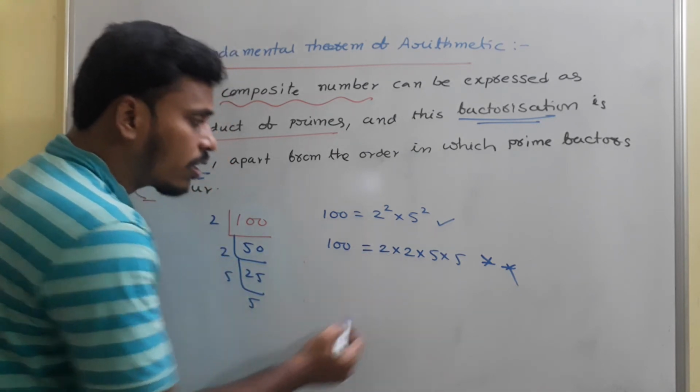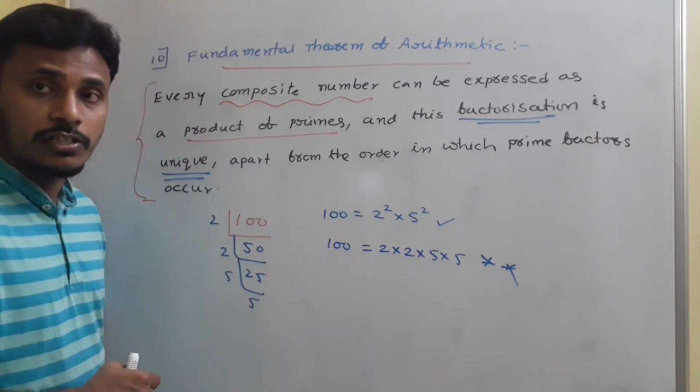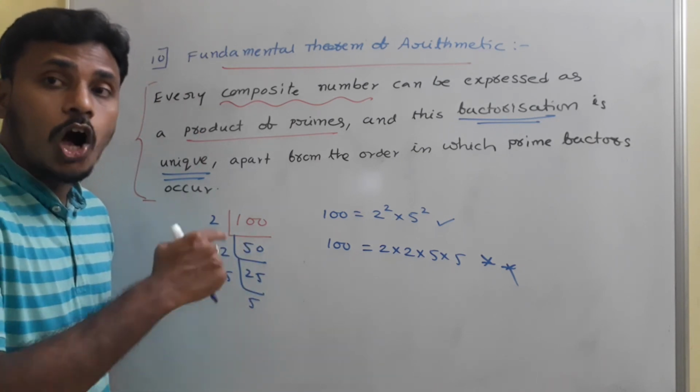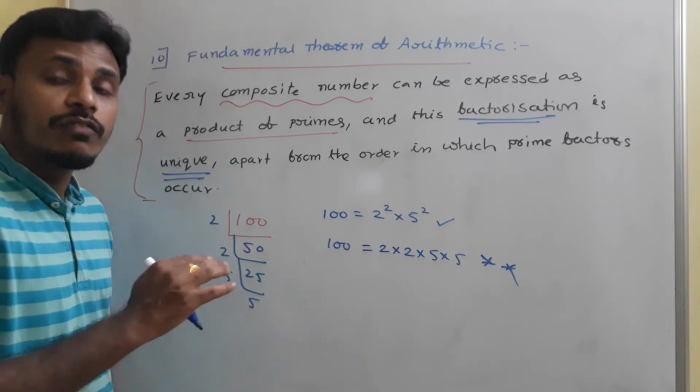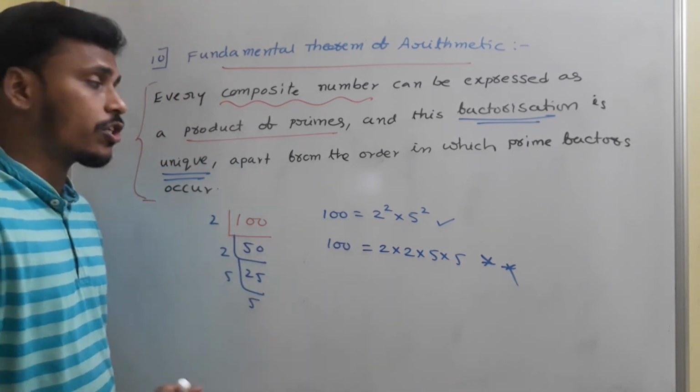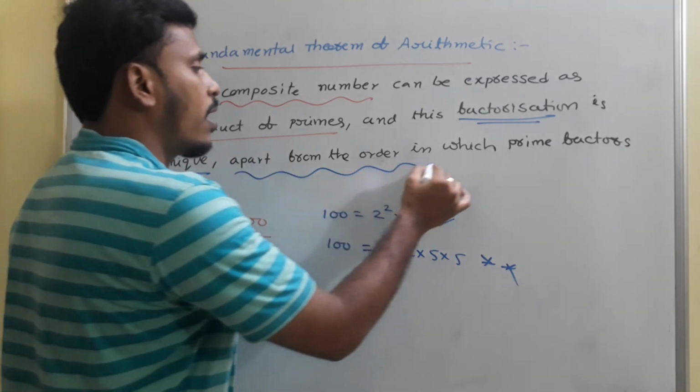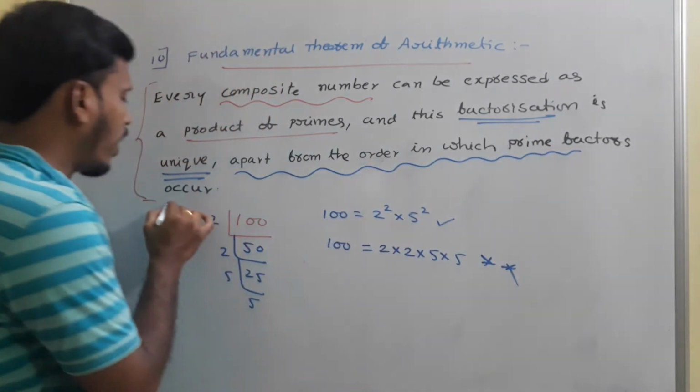Just change the order and don't call it a second representation. Changing the order of these primes is not considered a second representation. We need to consider it the same representation. That is this particular statement: apart from the order in which the prime factors occur.